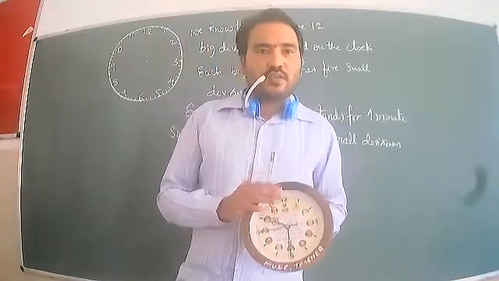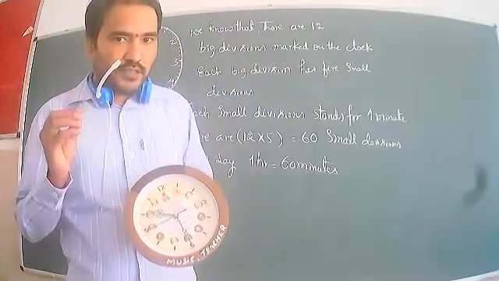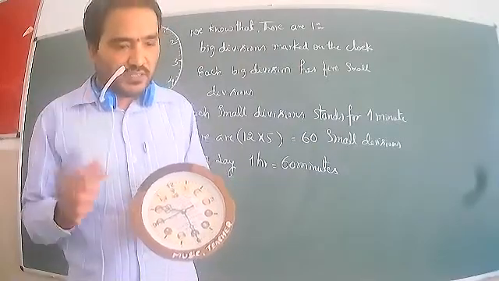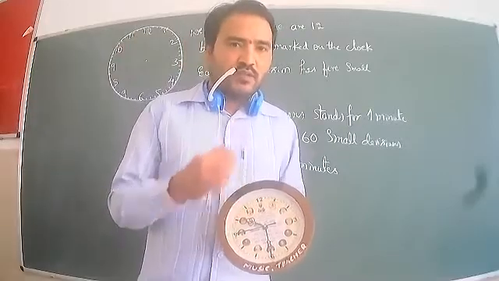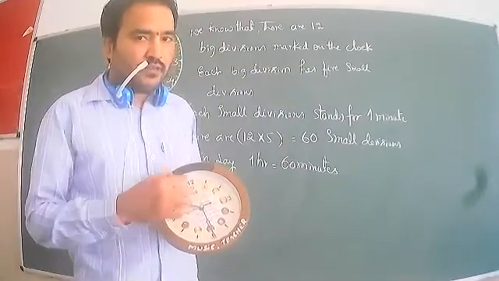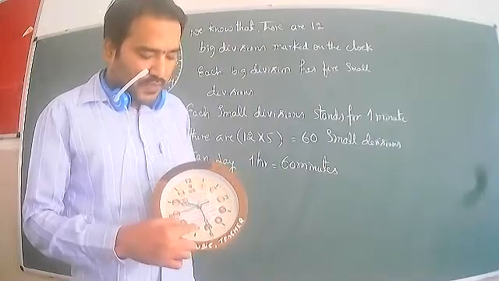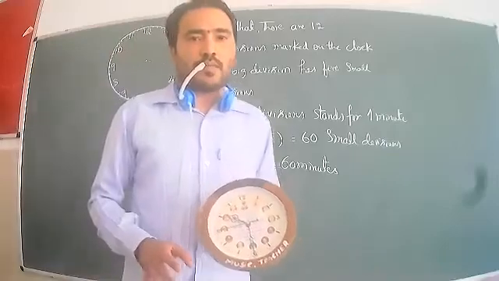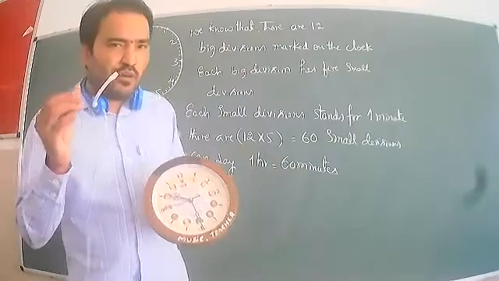In this clock there are big divisions. The numbers are there, so we can call them divisions. Our numbers are called divisions. Where does it start from? It starts from 1. So we can take 1 up to 12: 1 2 3 4 5 6 7 8 9 10 11 12. Totally 12 big divisions are there.